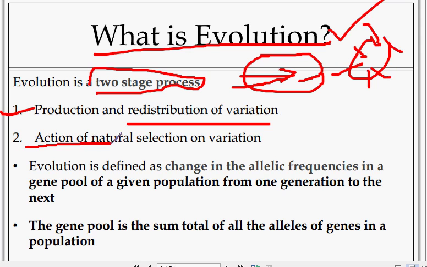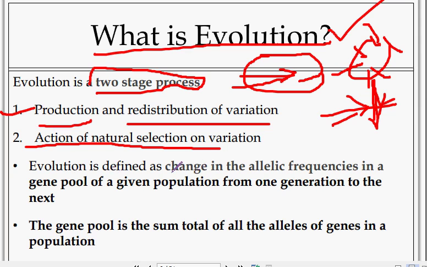Next is the action of natural selection on that. The variation is naturally selected, that is, it has adapted completely to the environment so that it can survive. These are the two processes, production and redistribution.